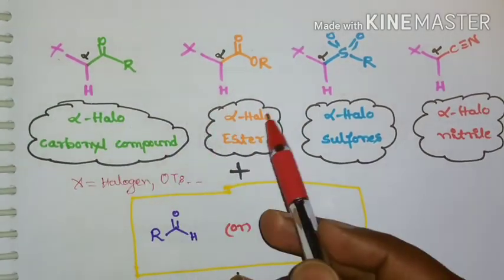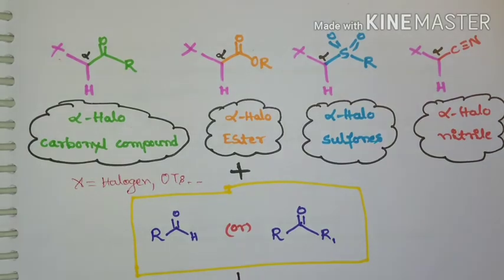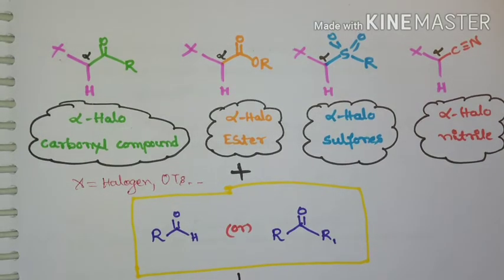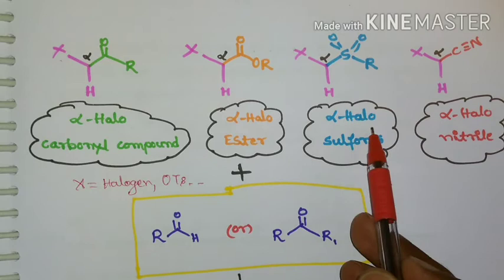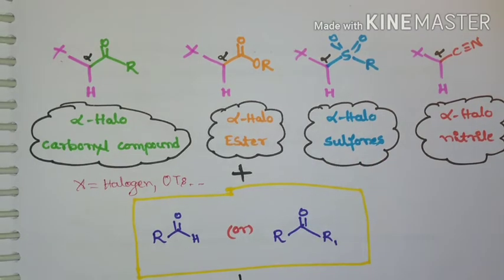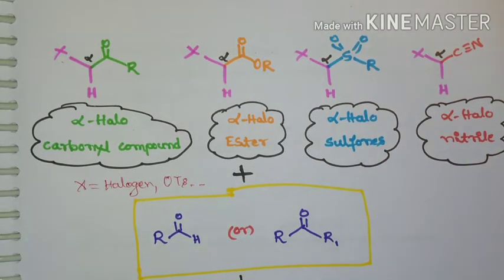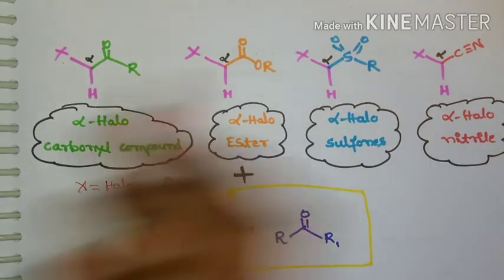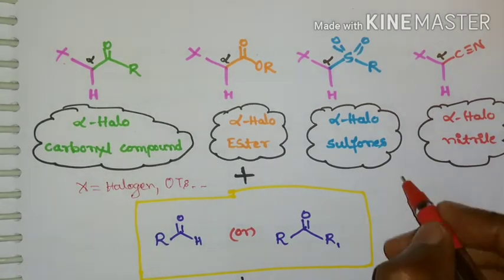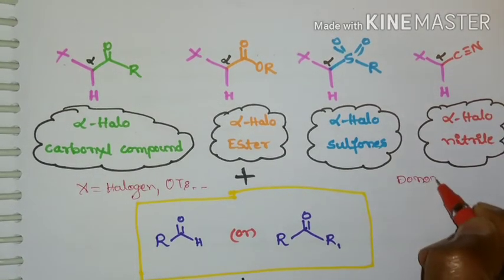You can also take alpha halo ester, which also acts as a substrate. One more substrate is alpha halo sulfones, and alpha halo nitriles can also be used. So these alpha halo derivatives are going to act as donors.